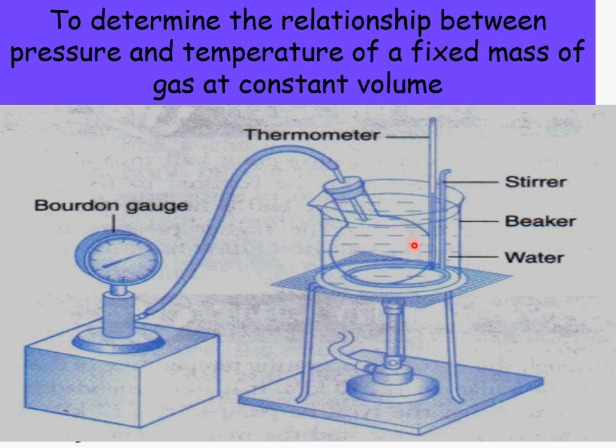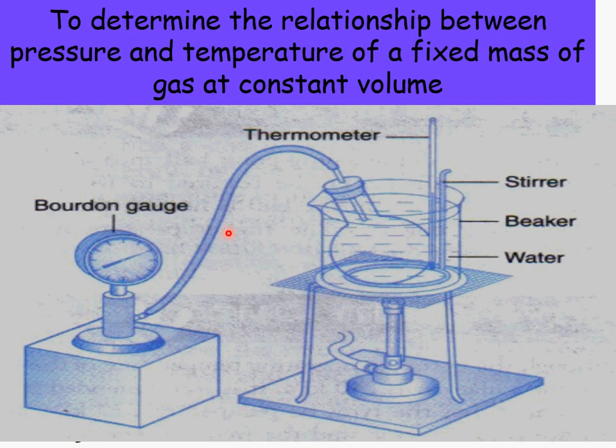The thermometer now is outside, but it actually measures the temperature of the water, which represents the temperature of the gas.